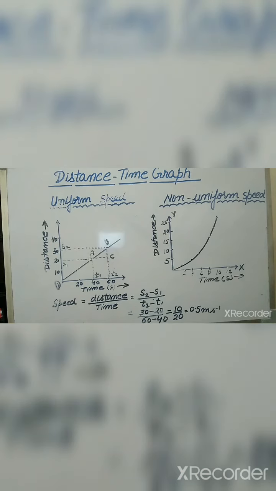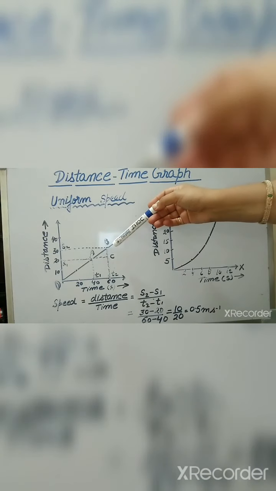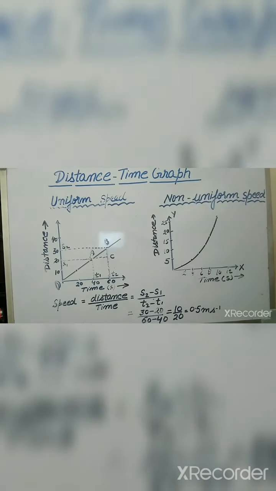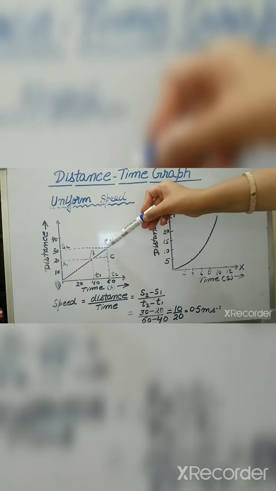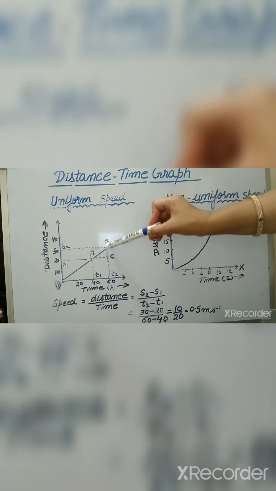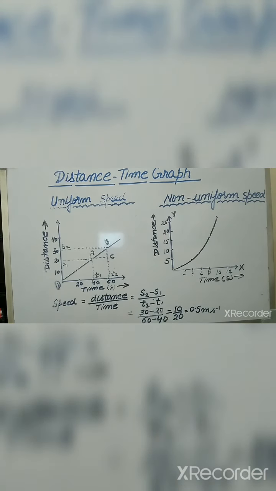And draw a line parallel to the x-axis from point A. From point B, draw a line parallel to the y-axis. These two lines meet at point C, right? So we get a triangle ABC.